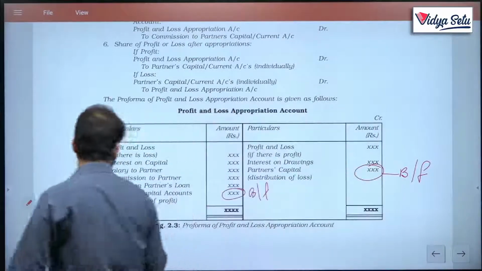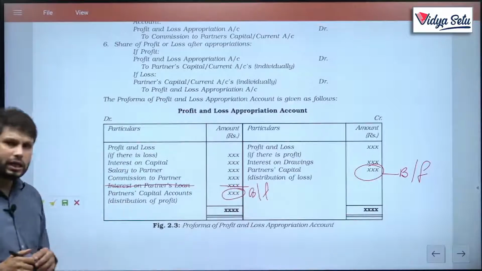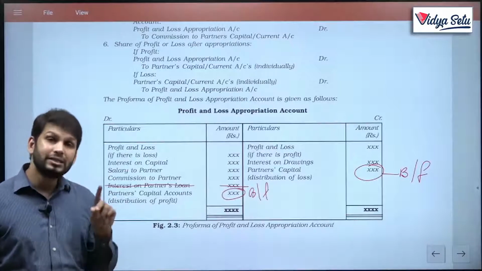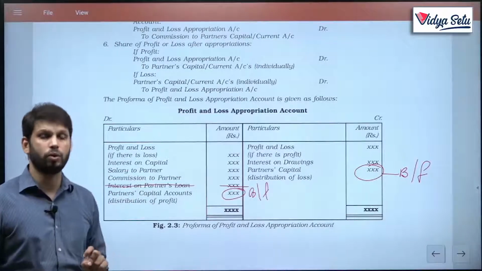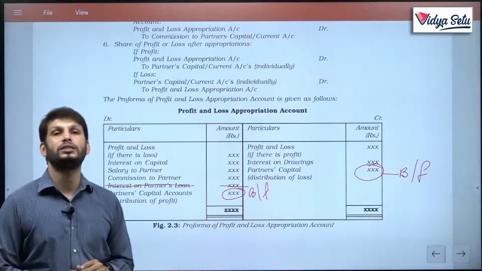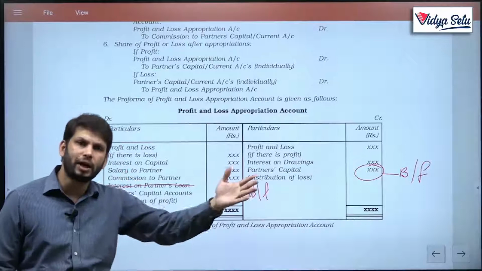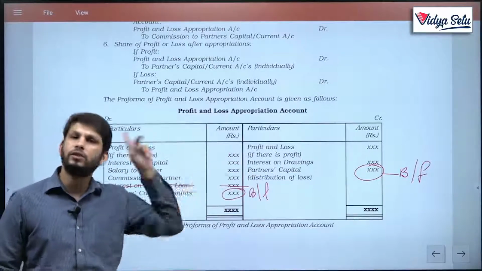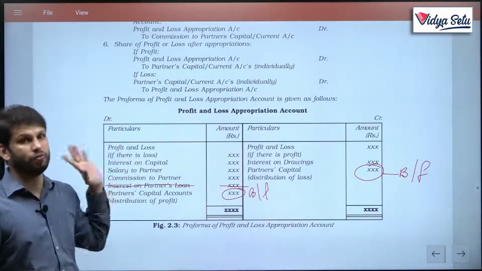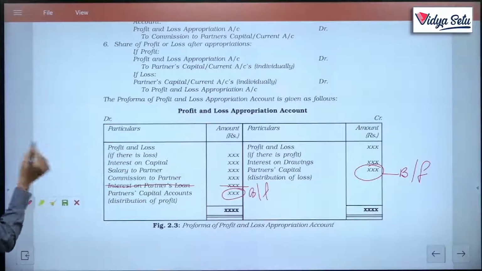Now all of you do one thing. You need to cut this. This is incorrect. Why? I will tell you. There are two things which, though given to the partners, we still do not write in the P&L appropriation account. One is interest on partner's loan, and another is rent: if the business has taken property which belongs to the partner and is paying rent to the partner, this rent will also not be a part of the profit and loss appropriation account, even though we are giving it to the partner. So cut this, write it down separately.